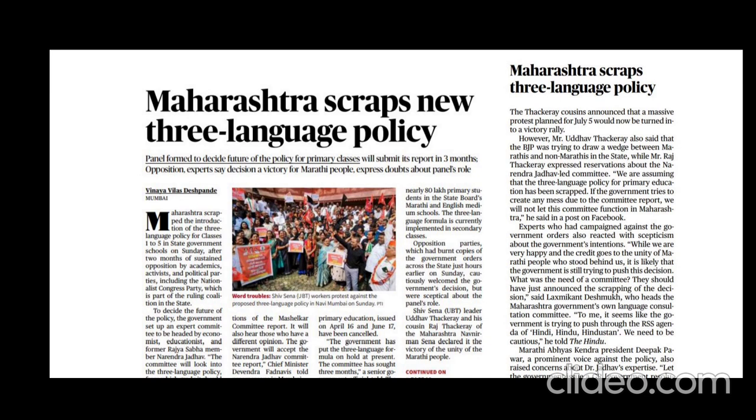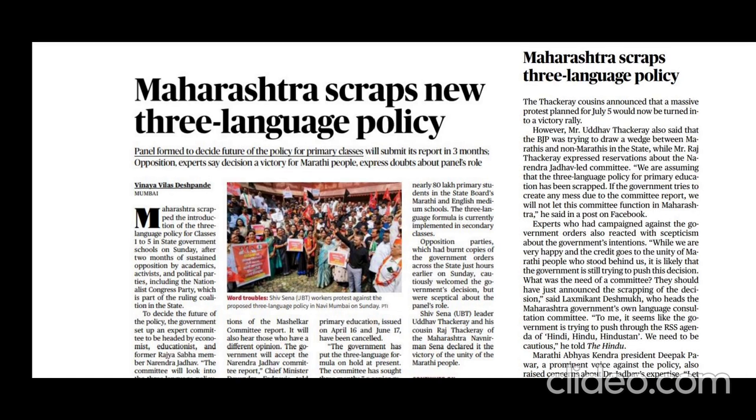Okay, so now let's see what exactly this article is talking about. The Maharashtra government has officially scrapped the introduction of the three language policy for which classes? Classes 1 to 5 in the state government schools. That is, in the primary classes, class 1 to 5, they have removed this three language policy.